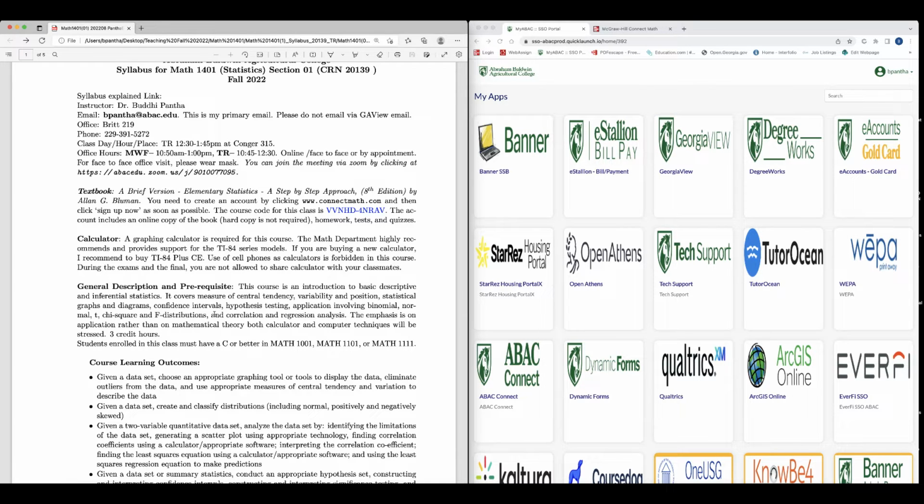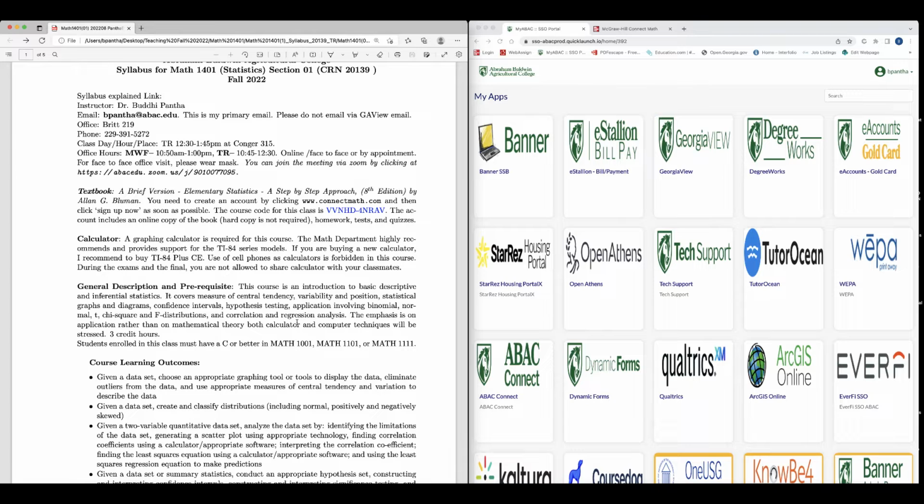The general description and prerequisite. This course is an introduction to basic descriptive and inferential statistics. It covers measures of central tendency like finding mean, median, mode, and variability like standard deviation, variance, and quartiles. Position includes median and quartiles. It also covers statistical graphs and diagrams, confidence intervals, hypothesis testing, applications involving binomial, normal, t, chi-square, and F distributions, and correlation and regression analysis.